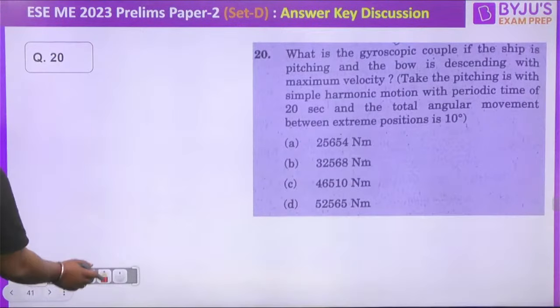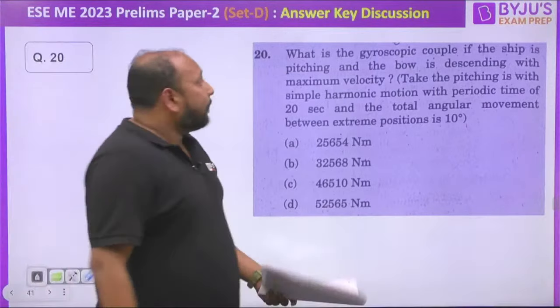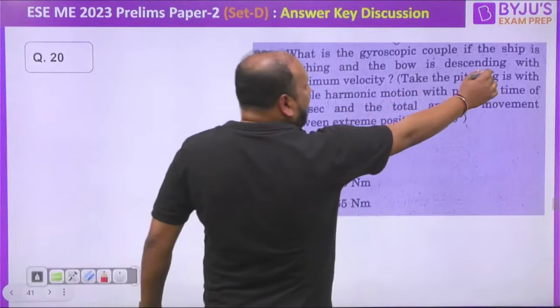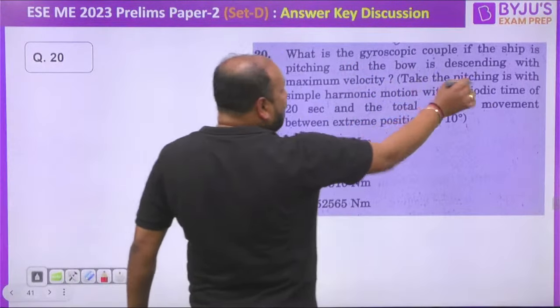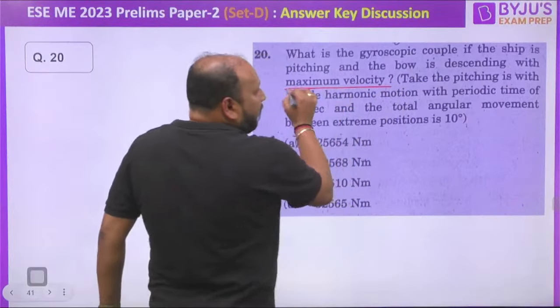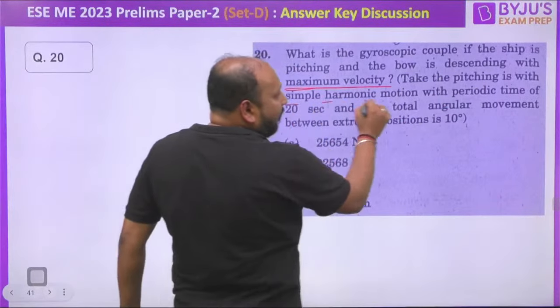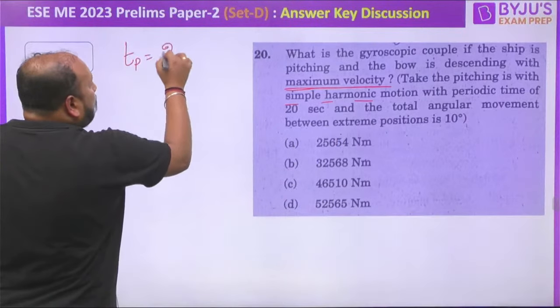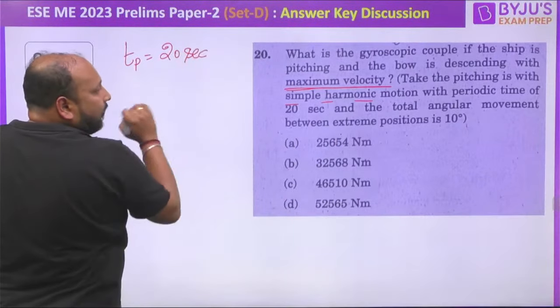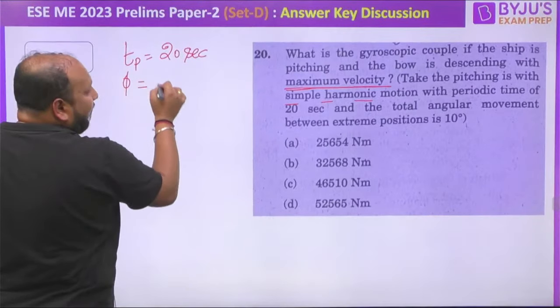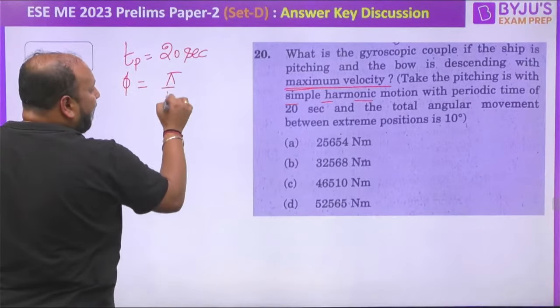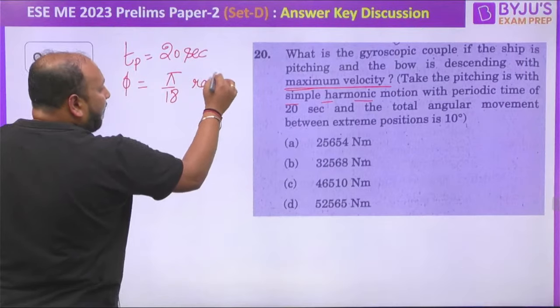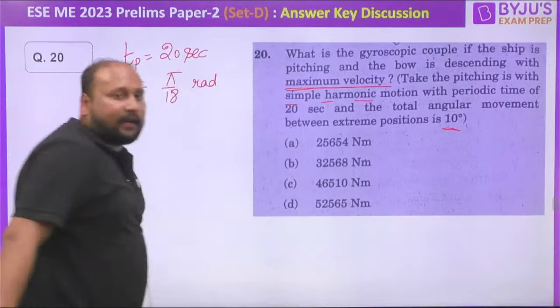Okay, next question. Again from this a linked problem. What is the gyroscopic couple if the ship is pitching and the bow is descending with a maximum velocity? Take the pitching as simple harmonic motion with periodic time. आपको periodic time दे रखा है. TP is equal to 20 second, है ना? And they are saying phi is equal to 10 degrees. So we can say pi by 18 radian. 10 degree को I have converted into radian, right?